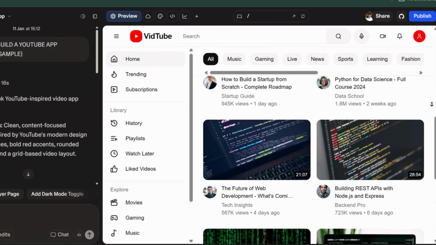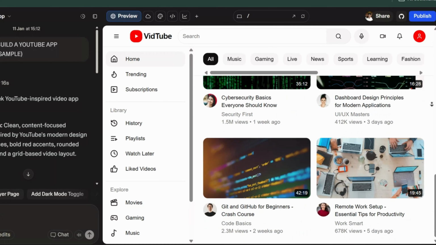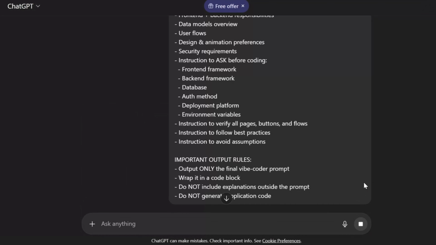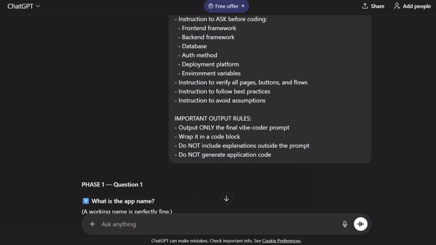But wait, creating a random app doesn't make any sense. An app only matters if it solves a real problem. Without that clarity, you're just adding features without knowing why you're adding them, and no amount of AI can turn that into something valuable. Once the prompt is in, ChatGPT doesn't rush into building anything.